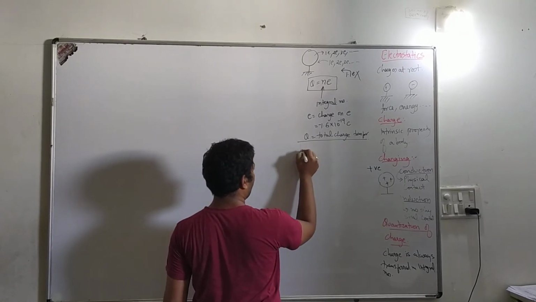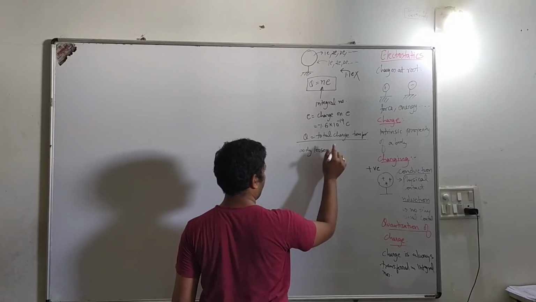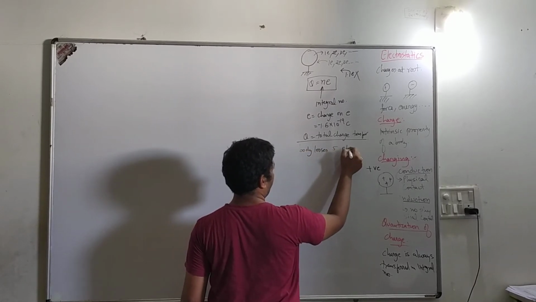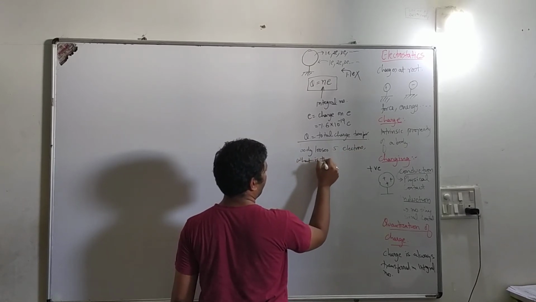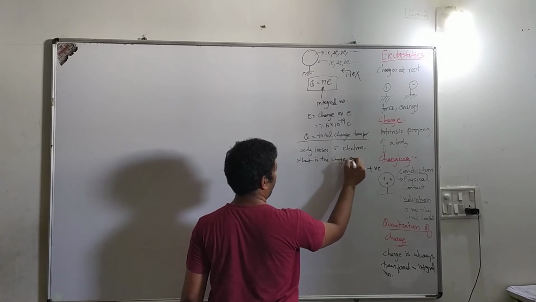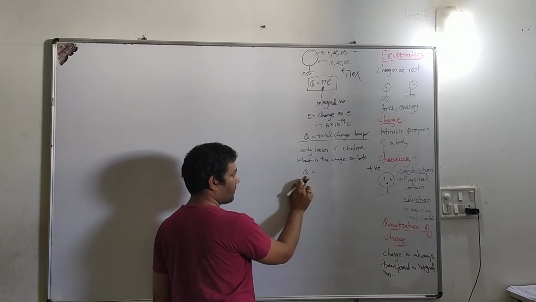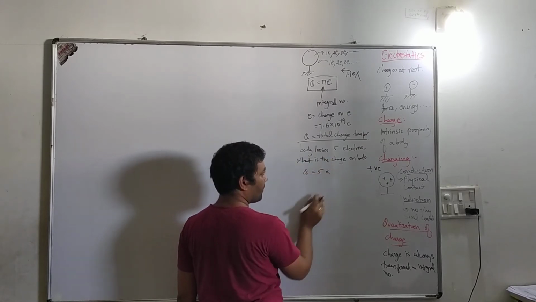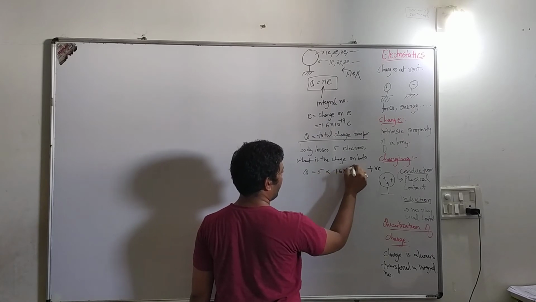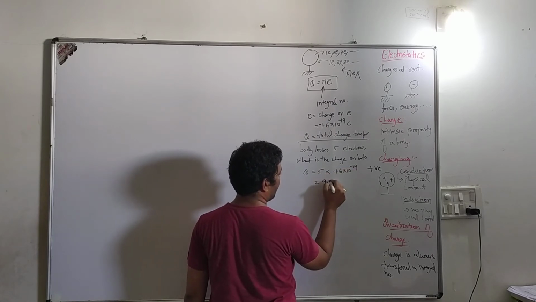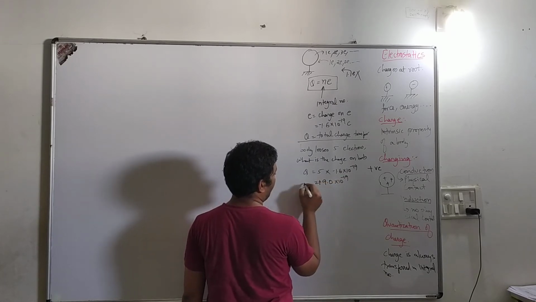It has been given that a body loses 5 electrons. What is the charge on the body? So simple, using this formula, we have to calculate the charge. The number of electrons has been given as 5, and the charge on each electron is minus 1.6 into 10 to the power minus 19 coulombs. So that will be 8.0 into 10 power minus 19, and the value will be positive, right?